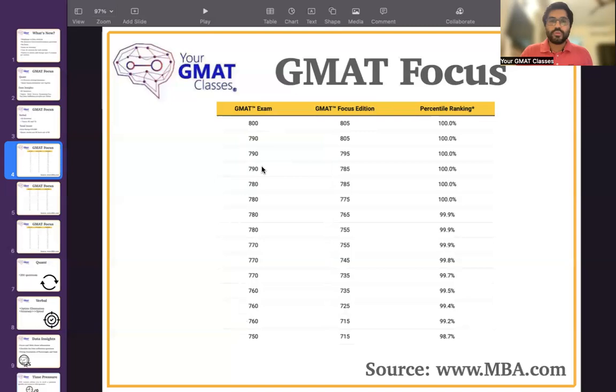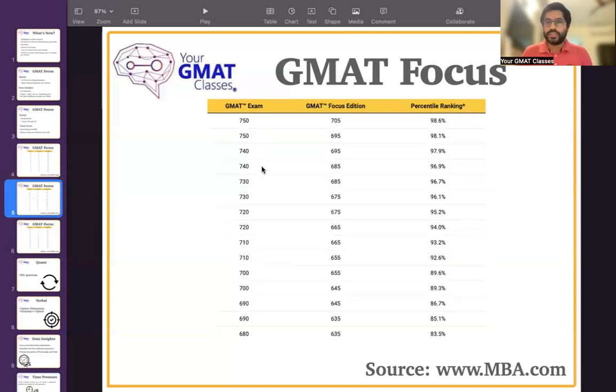Now, if I talk about the highest average score for any college, like 733 or 734, that is the highest of the best management colleges in the world, like Wharton and Stanford. All these colleges have an average of 730 plus for the 2024 batch.